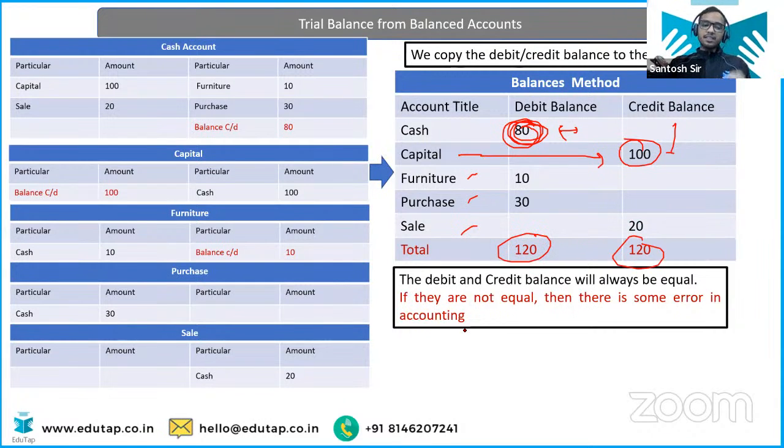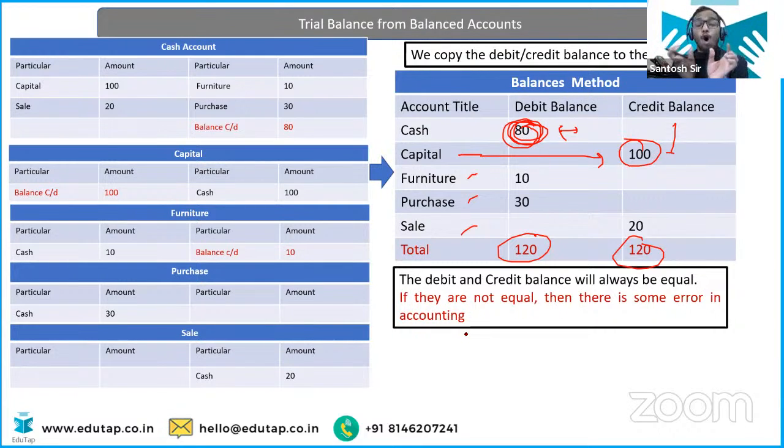And you will see these will be matching with each other. If they are not matching, then that signifies that there must have been some error. But if they are matching, there is no guarantee there is no error.